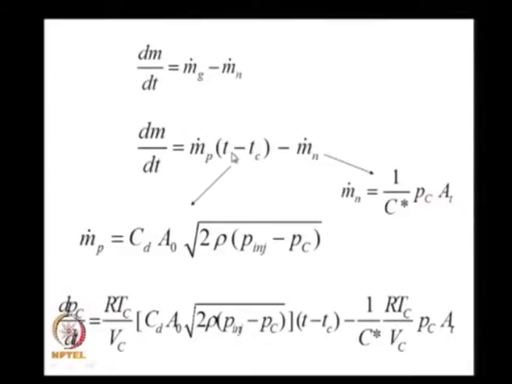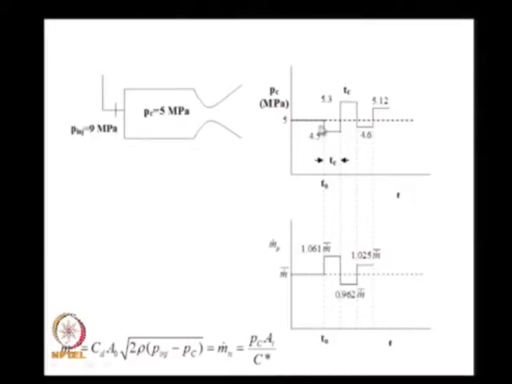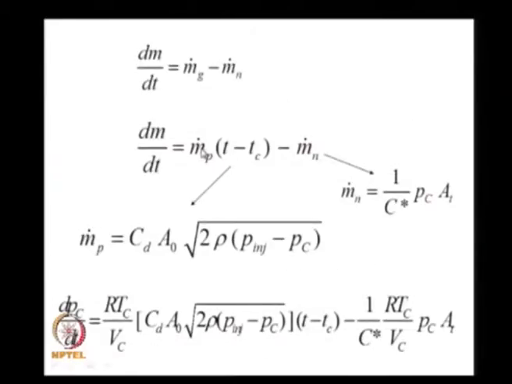As you will recall, if I go back to the previous slide, when the pressure drops, the propellant flow increases, but this propellant flow which has increased over here takes a Tc time to gasify. In other words, there is a delay in time, and therefore the quantity of propellant which has flowed Tc seconds earlier is what contributes to the pressure, and therefore dm by dt, or accumulation of mass of gas in the chamber corresponding to liquid propellant flow, is dm by dt equal to m dot p, that is liquid propellant flow Tc seconds earlier, minus m dot n.